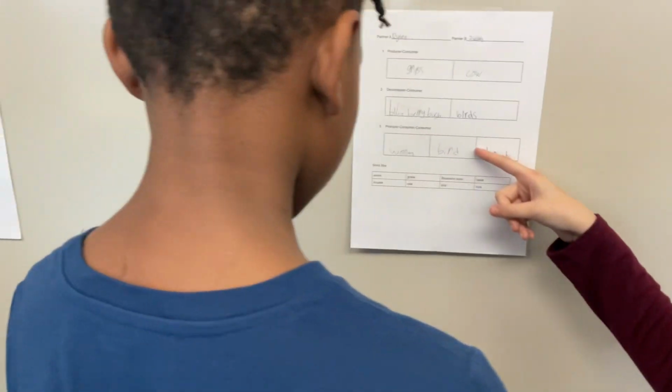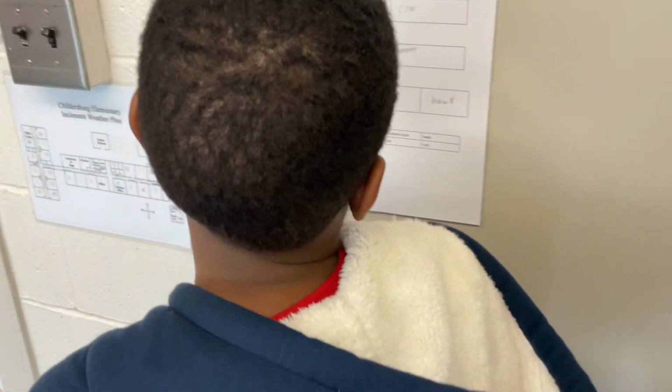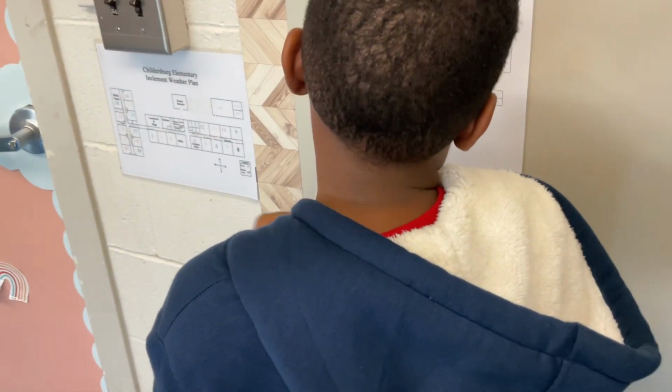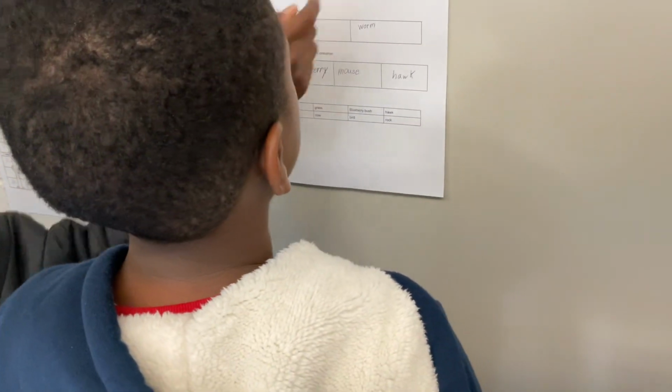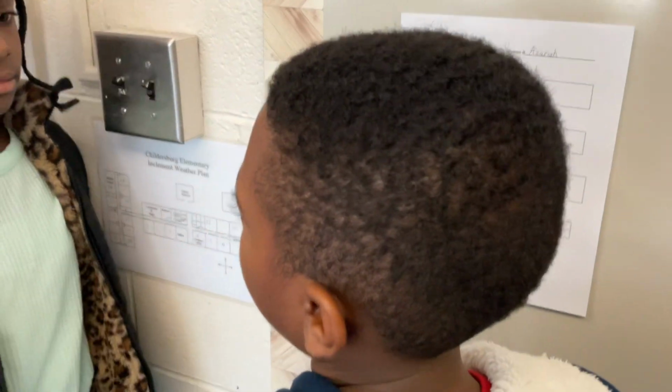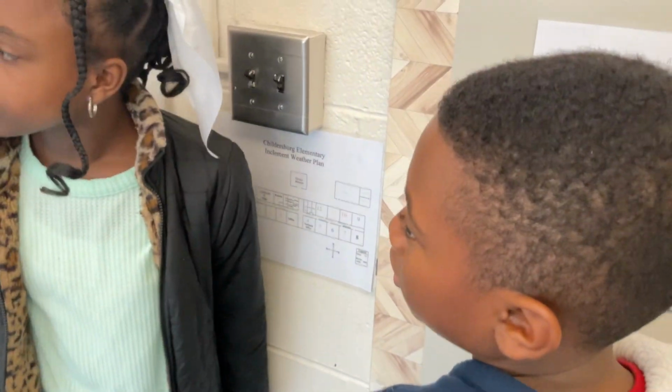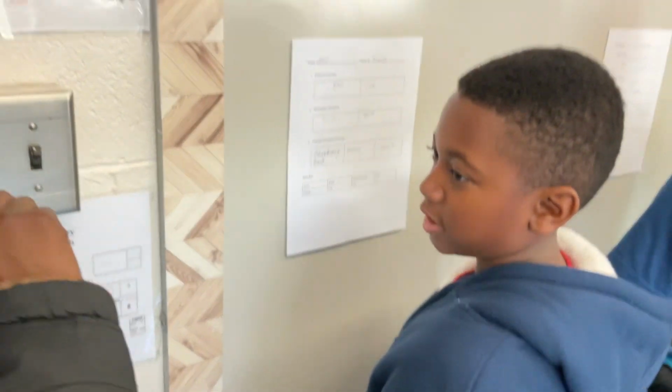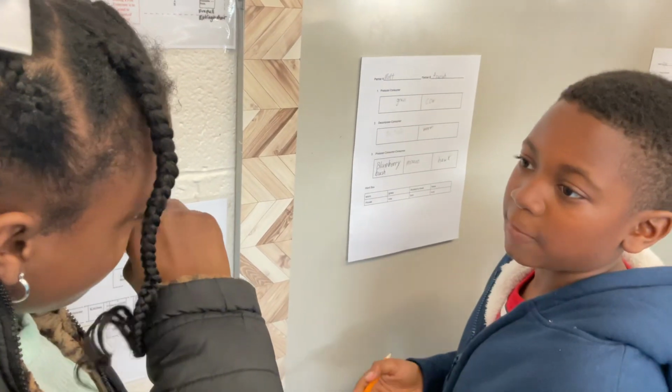But you can't use it two times, because we need to keep bird on that one. So what do you think we should put for that one? Mice are a consumer. They don't eat grass. They eat other stuff.